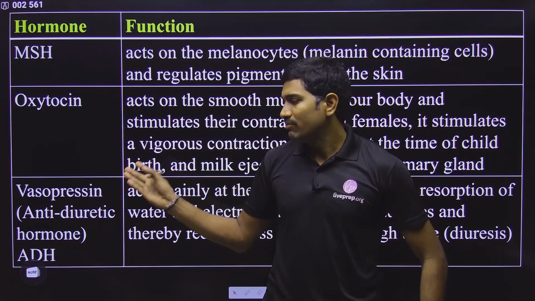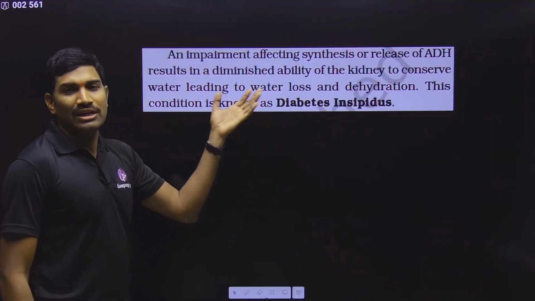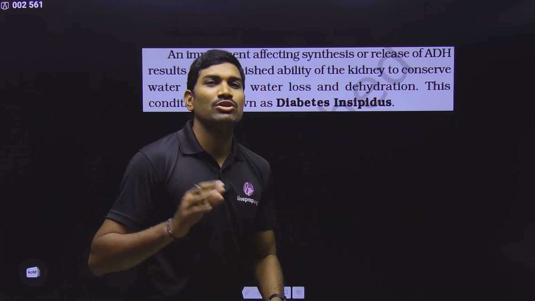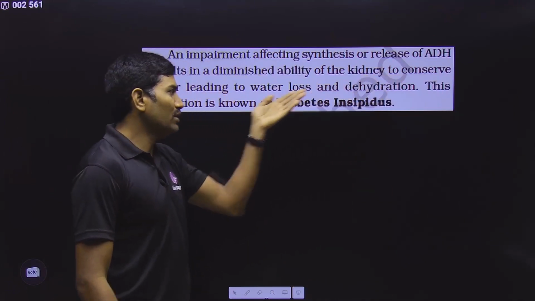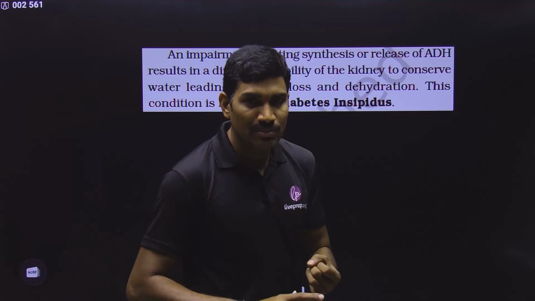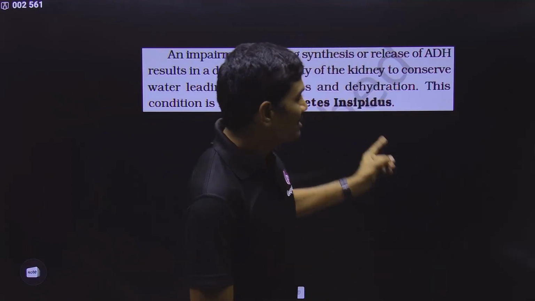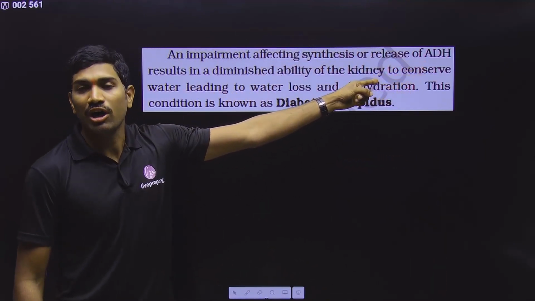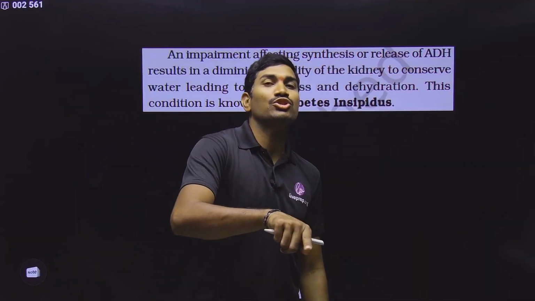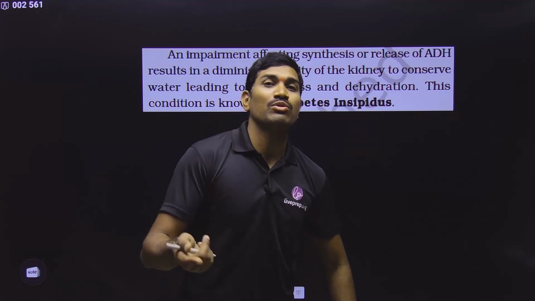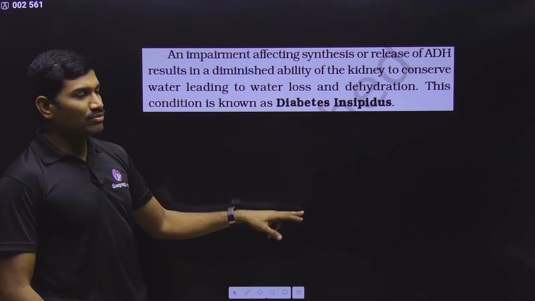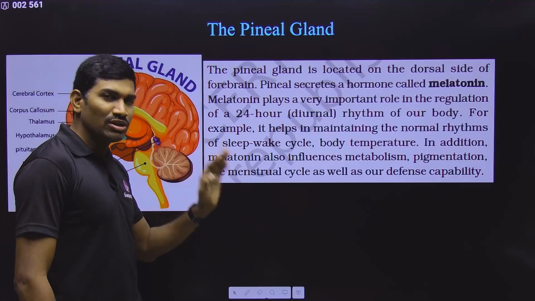And if this antidiuretic hormone is not produced in enough quantity, it may cause frequent urination due to more and more urine formation, and now it is called diabetes insipidus. Don't get confused between diabetes insipidus and diabetes mellitus. Diabetes insipidus is due to antidiuretic hormone that is produced from the posterior pituitary. But diabetes mellitus is due to insulin hormone that is produced from beta cells of the pancreas. Two different things, don't get confused. Okay, this is some important information. With this, the pituitary gland is completed.